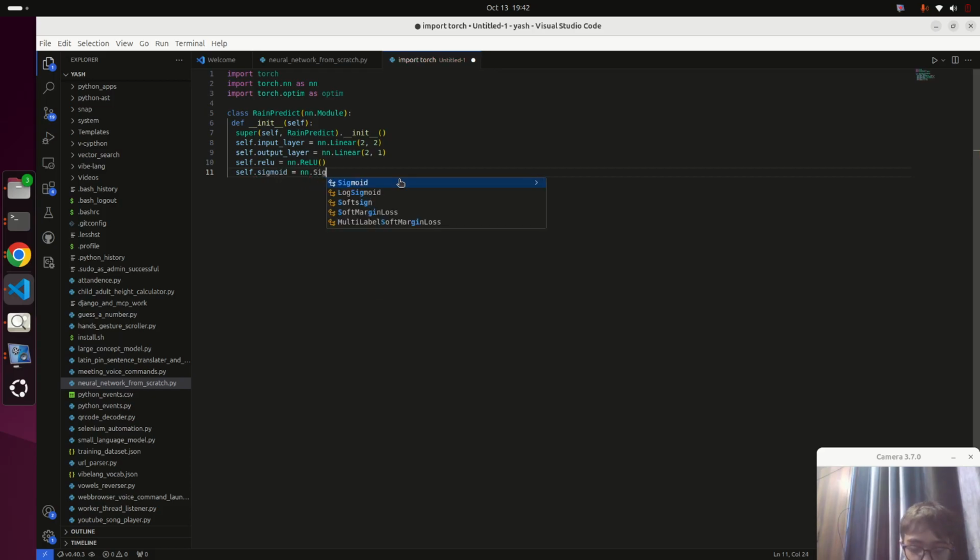Here you don't have to apply your sigmoid formula because PyTorch already gives you a way to do sigmoids.